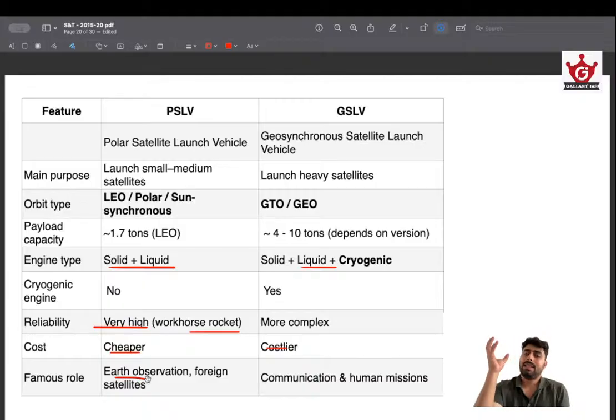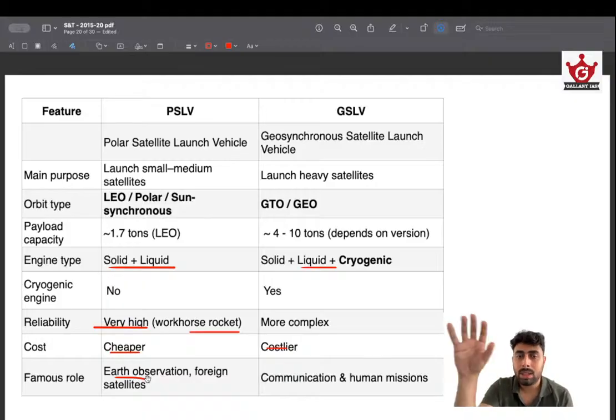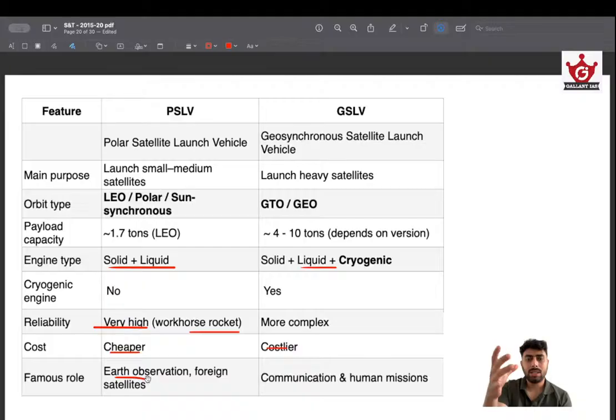If a satellite is locked onto a particular place, then there is no observation happening. In order for observation to happen, just like a camera, it has to move. If the camera is just fixed at a point, it won't be able to observe or monitor resources. It is focused on a single point. Just like a CCTV camera that rotates, it captures a greater area and observation is possible. That's how this polar satellite works.